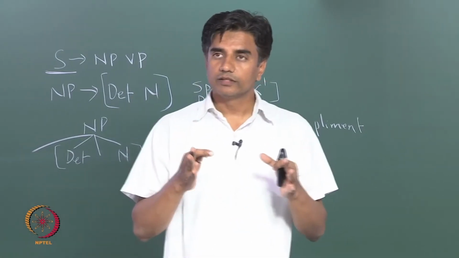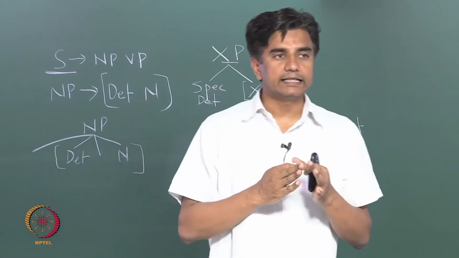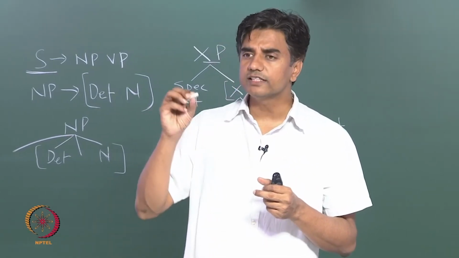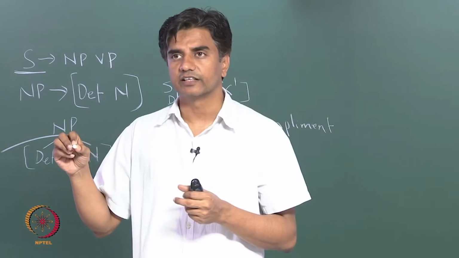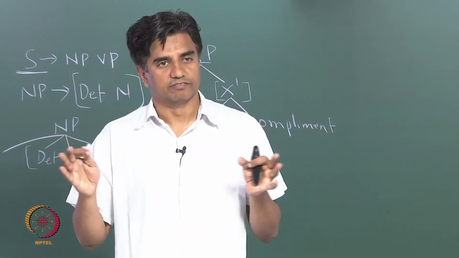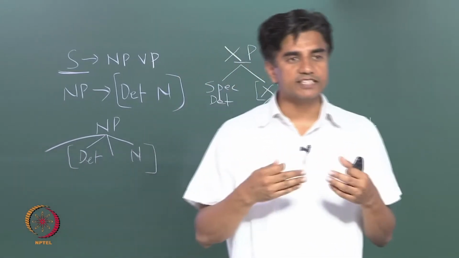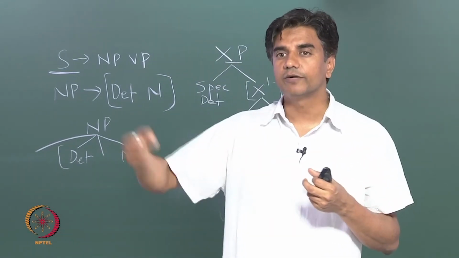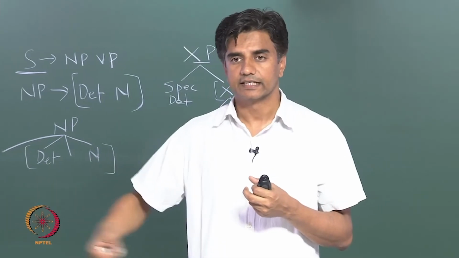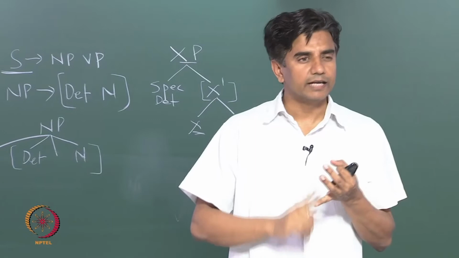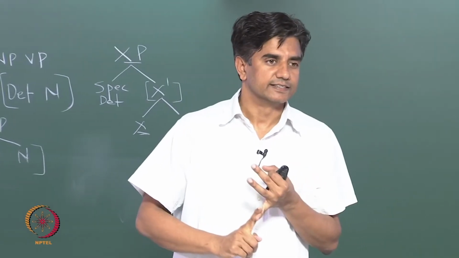So the reason why a sentence is called an IP is that all these functional categories together are called inflection. They represent themselves in terms of inflection on different components in a sentence. Some people consider agreement as the most important part of the sentence.